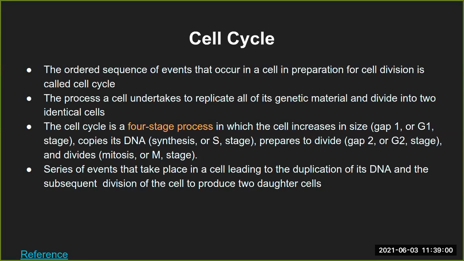Now, this was the basic description of the cell cycle. If I have to define it, let's say the question is define cell cycle, then I will write: it is a series of events that takes place in a cell leading to duplication of its DNA and subsequent division of the cell to produce new daughter cells.